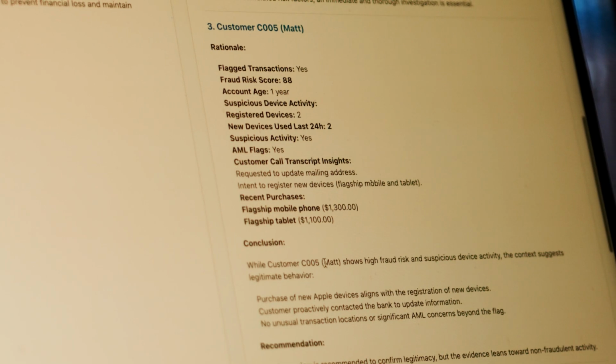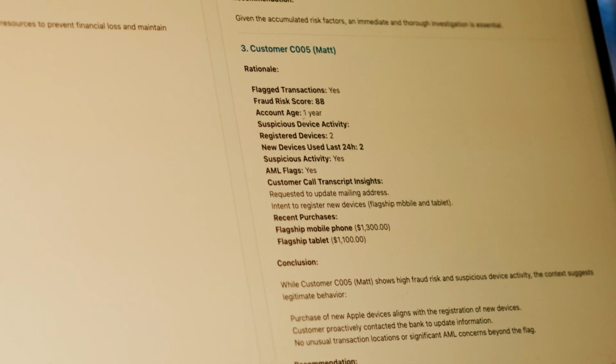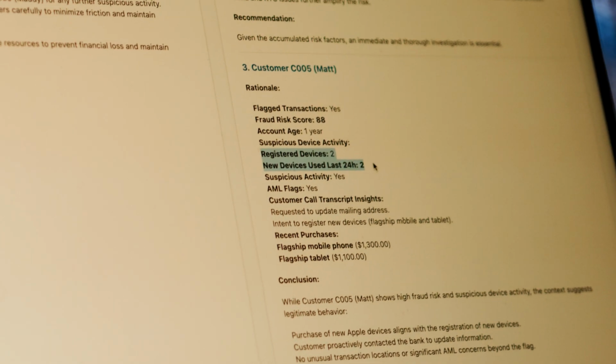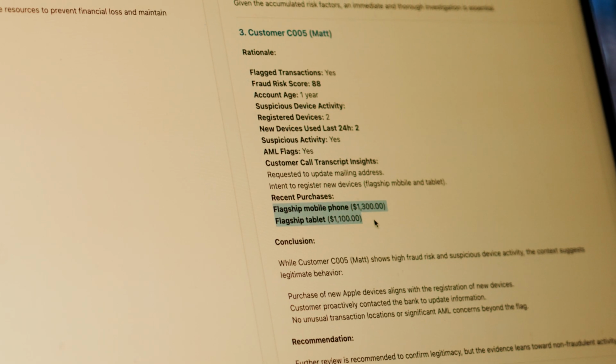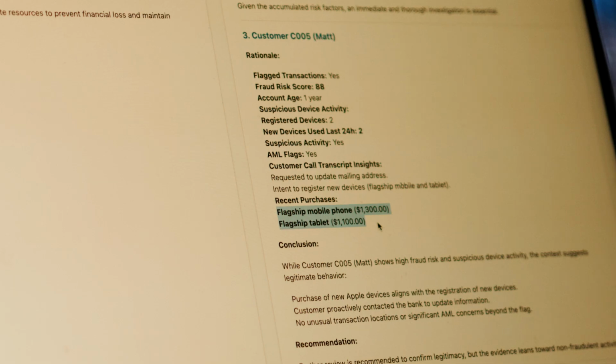Now, if we look at a case of a false positive, let's look at Matt. Matt was flagged because his app was registered on 2 new devices in the last 24 hours. But when we look at some of the other purchase data, we can see that he bought a flagship phone and tablet in the last couple of days. And he actually called about enrolling the app on other devices. So this is very clearly a case of a false positive, and the model identifies it as such.